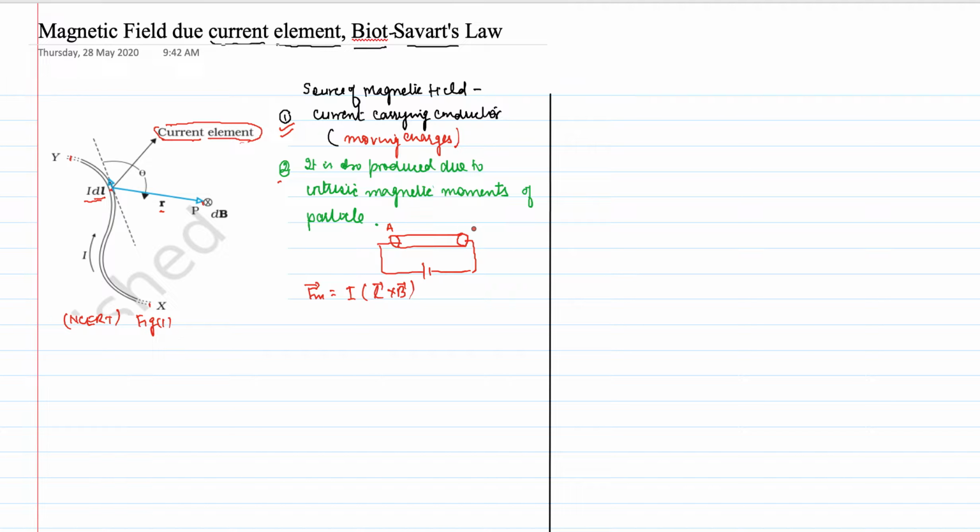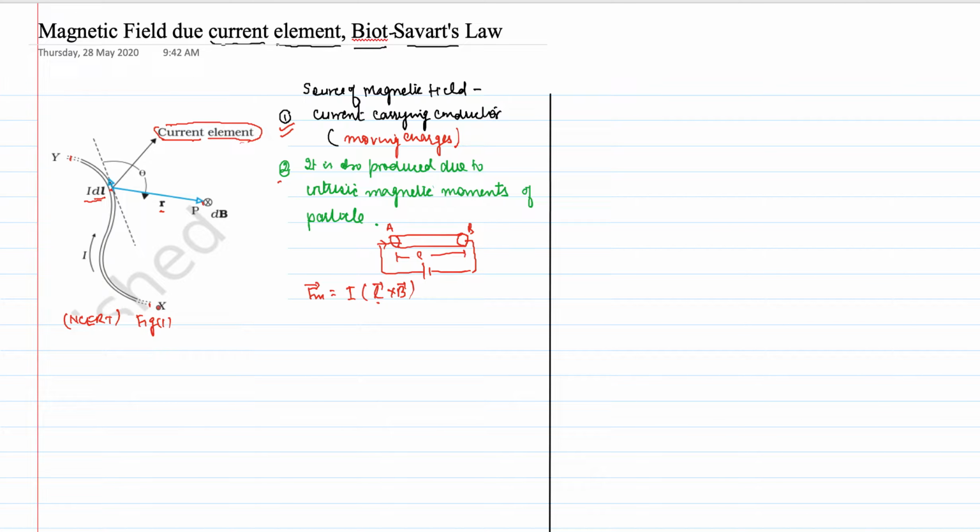This is the length of the conductor AB, okay? So here I is a scalar quantity, but length is a vector quantity, and this length will be considered in the direction of the current. That is very, very important.